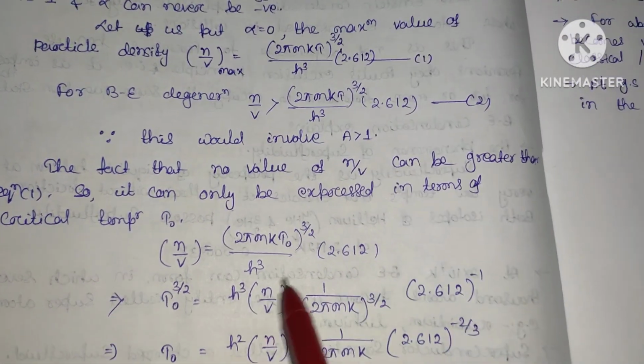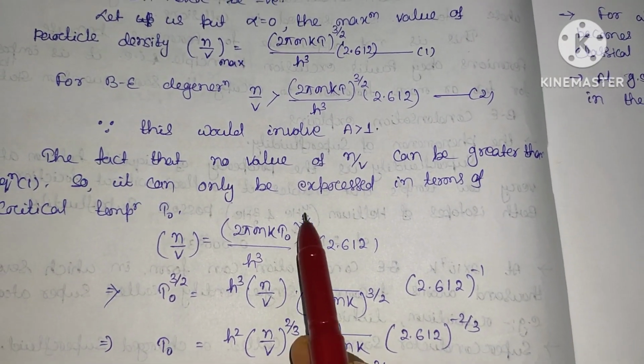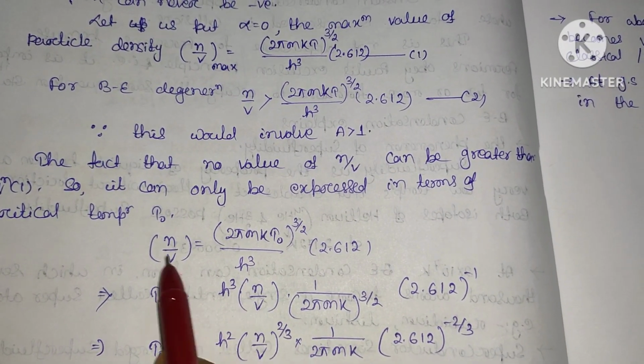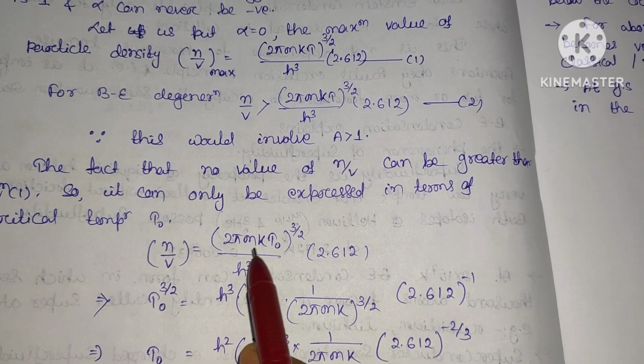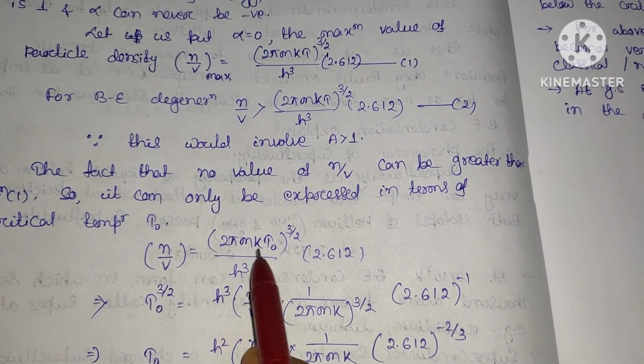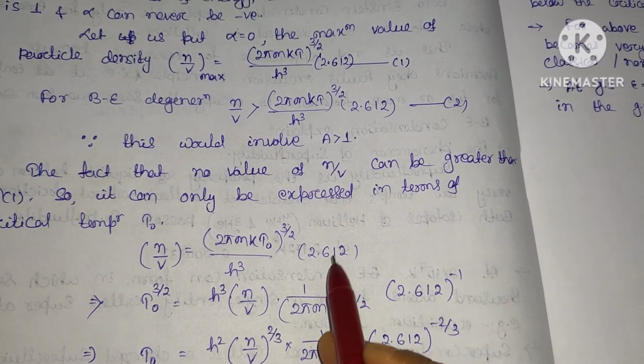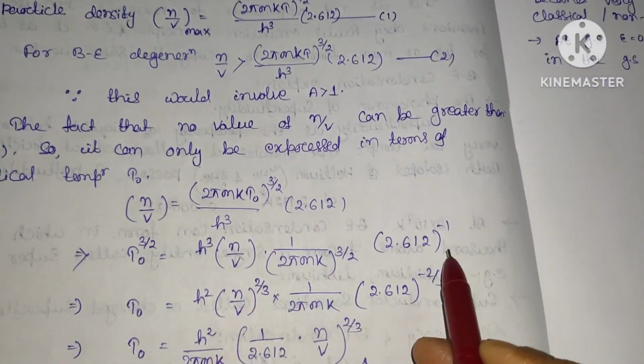Clear? Now you can write it as T naught power 3 by 2 equal to n by v into h cube into 1 by (2 pi m k) power 3 by 2 into 1 by 2.612. Clear?